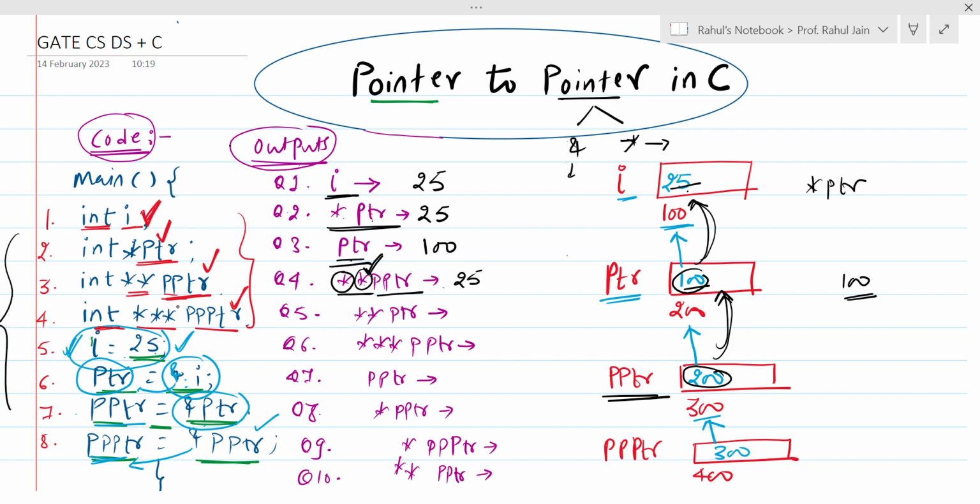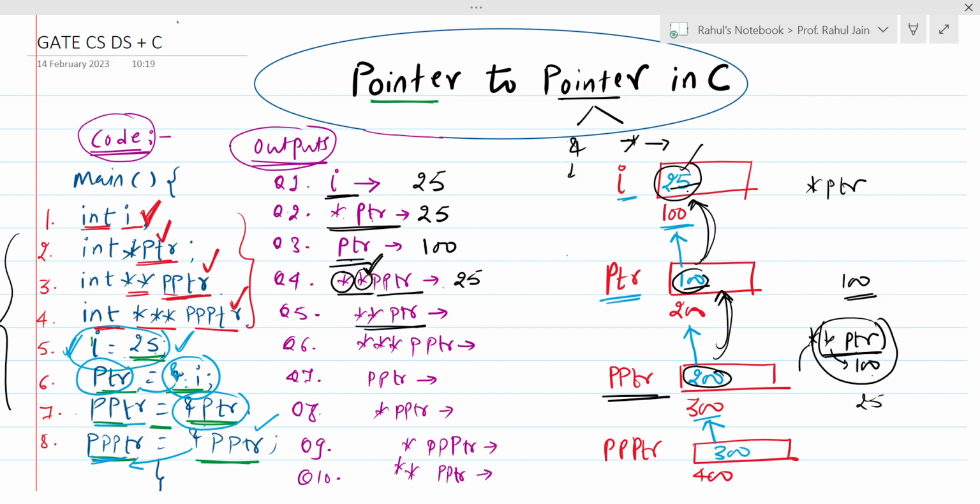Just observe question number 5. Double star PTR. Now, what will double star PTR have? Observe it carefully. Double star PTR means I am going to solve this part first, right? So star PTR, what is PTR having? 100. And what will star PTR give me? Value at 100. What is value at 100? Value at location 100 is 25. So this complete part is giving me 25.